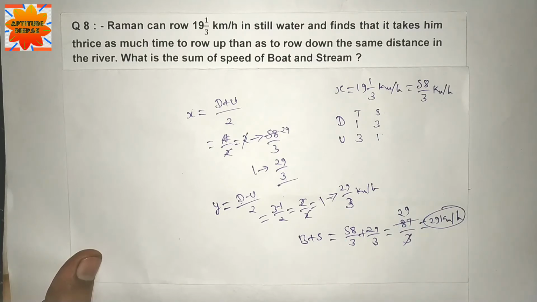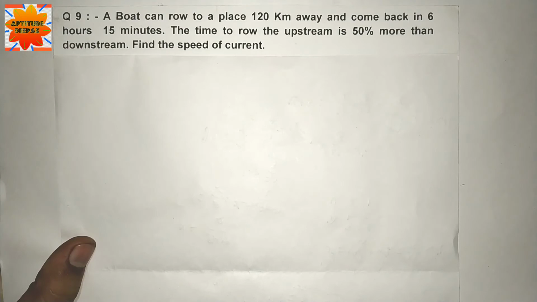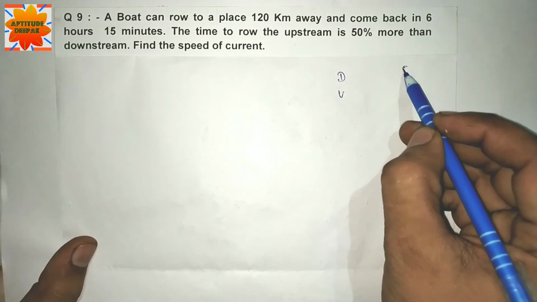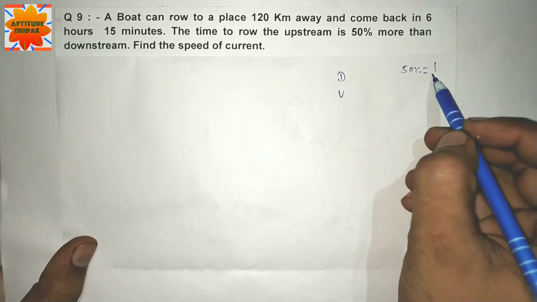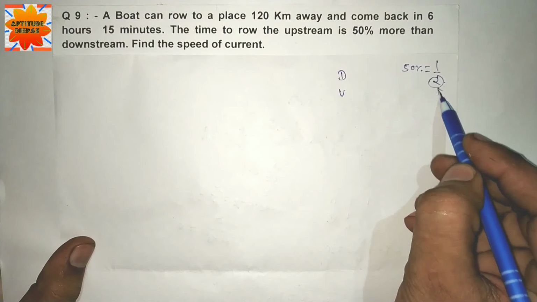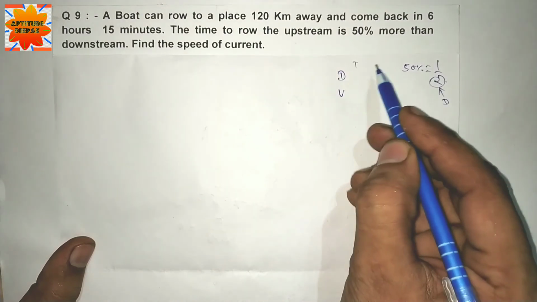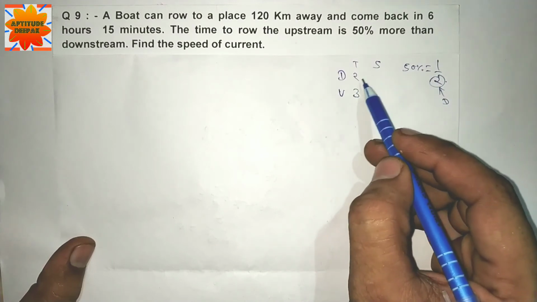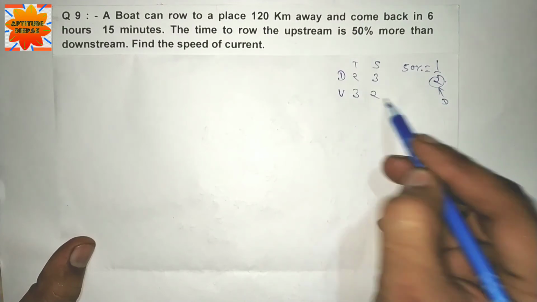चलते हैं क्वेश्चन नंबर 9 पे. Question number 9. A boat can row to a place 120 km away and come back in 6 hours 15 minutes. The time to row upstream is 50% more than the downstream. Find the speed of current. Downstream and upstream: 50% is equal to 1 by 2 more than downstream. This is the time of downstream. Time ratio 2 and 2 plus 1, 3.